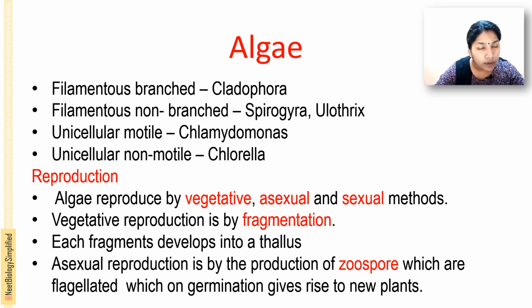Then comes reproduction. Three modes of reproduction can be seen, maybe one mode, maybe all three. Reproduction is mainly by fragmentation, and sexual as well as asexual methods. Vegetative reproduction is mainly by fragmentation, and each fragment develops into a thallus and a new organism or new plant. And asexual reproduction is by the formation of zoospores, which are motile or flagellated spores, and which on germination give rise to a new plant.